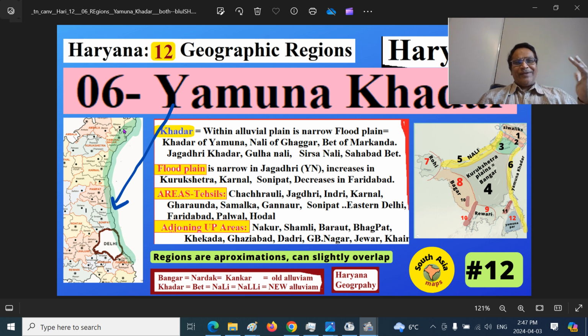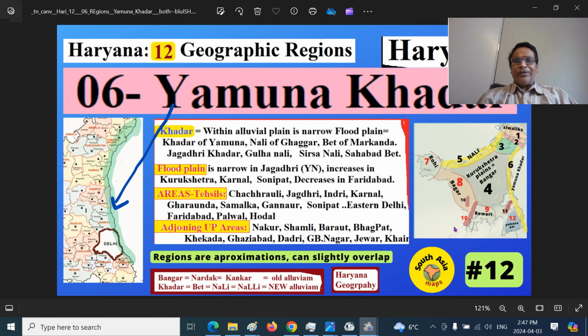This is the Khadar region on one side of the Yamuna River, the right bank. On the left bank, in the United Provinces, Uttar Pradesh, are Nakur, Shamli, Baraut, Baghpat, Khekra, Ghaziabad, Dadri, Gautam Buddha Nagar, Jewar, Khair and all those regions.